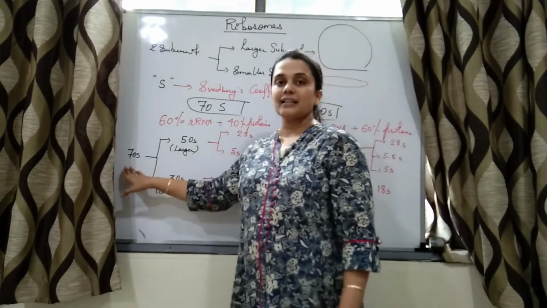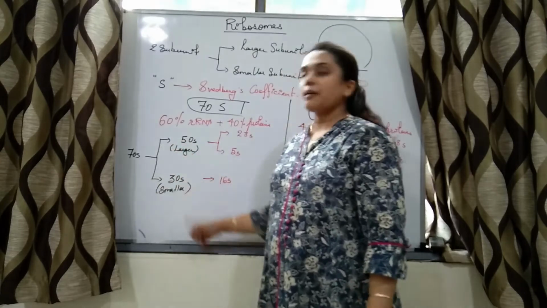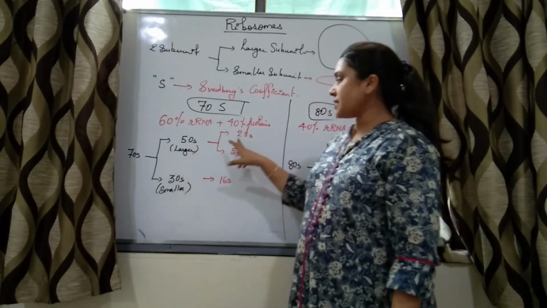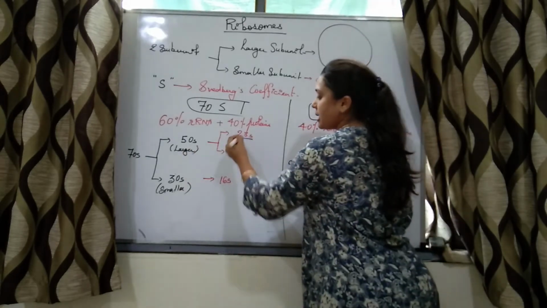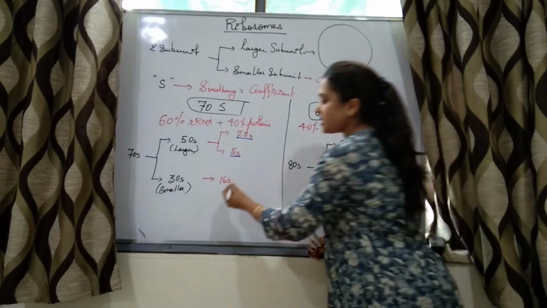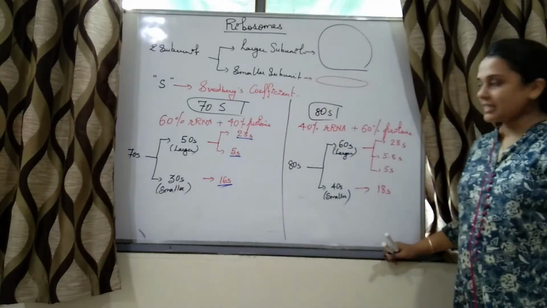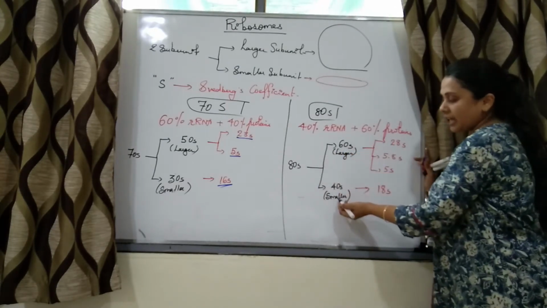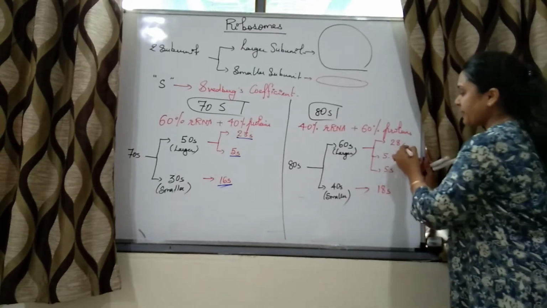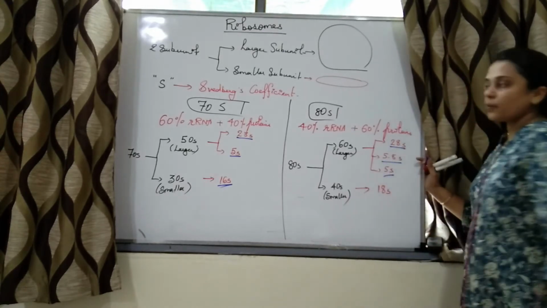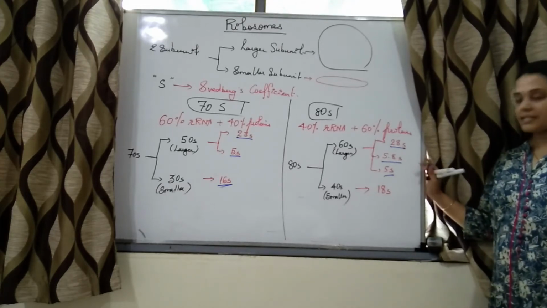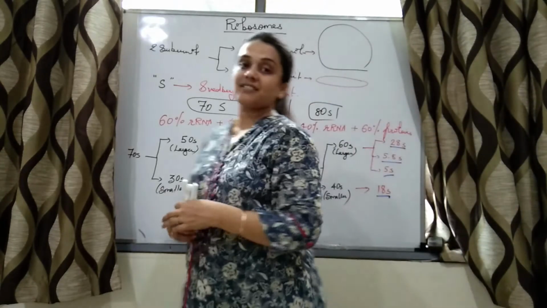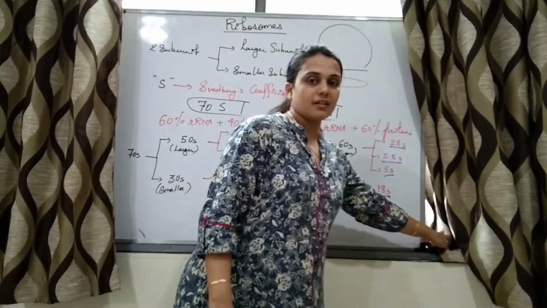Now 70S, that is prokaryotic ribosomes, are made up of 50S larger and 30S smaller. 50S is made up of 23S and 5S, and 30S is made up of 16S. 80S is made up of 60S, which is the larger unit, and 40S, which is the smaller unit. 60S is further made up of 28S, 5.8S and 5S, and 40S is made up of 18S particles. This much is clear students.